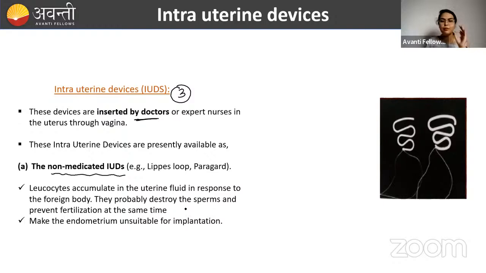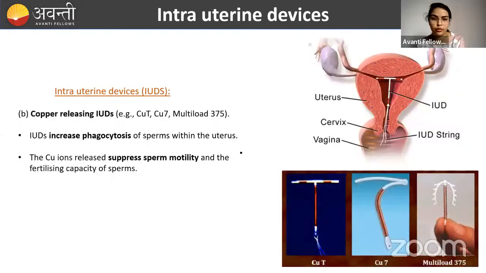Hence it will be able to destroy the sperms and prevent fertilization. It also creates an unsuitable environment for implantation by changing the endometrium. Examples: Lippes loop and Paragard. Please remember, the examples for non-medicated IUD are Lippes loop and Paragard.